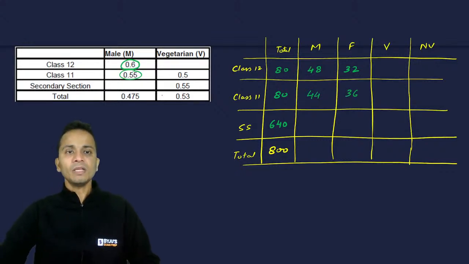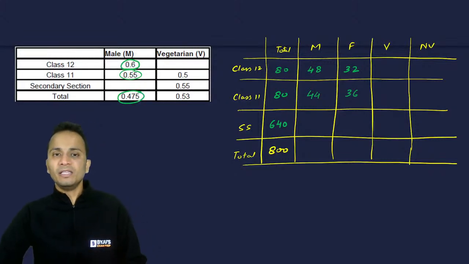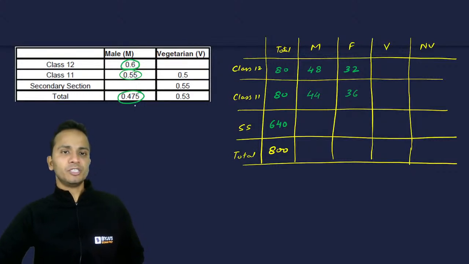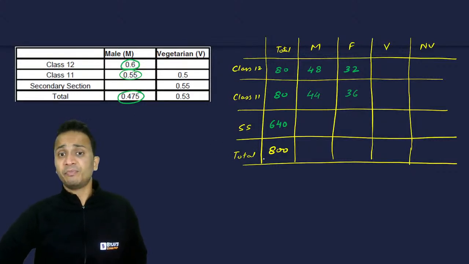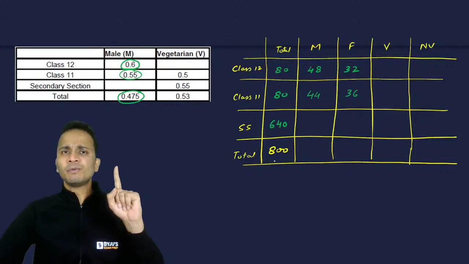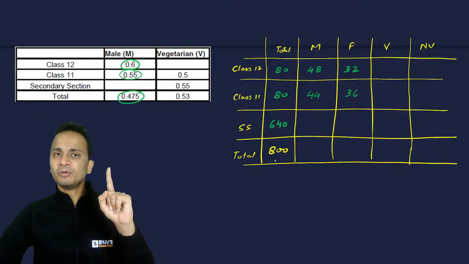Done? Then looking at the total number of students, total number of males is 47.5% of 800. Orally अगर calculate करें 47.5 calculate करना है तो पहले मैं 50% calculate करता हूं.